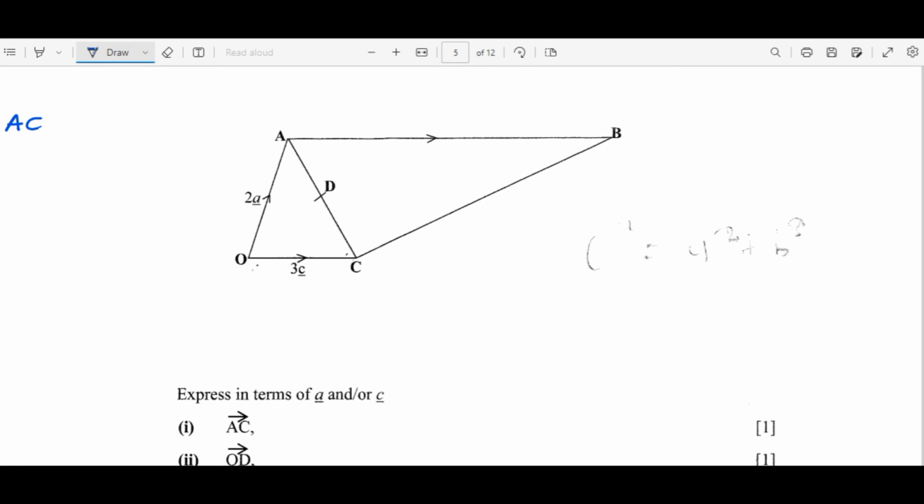So if I want to move from vector A to C, which route can I use? I'm going to use the first one, AO, plus the second one, OC, since we have the values. Now, the vector OA is 2A. What of the vector AO?